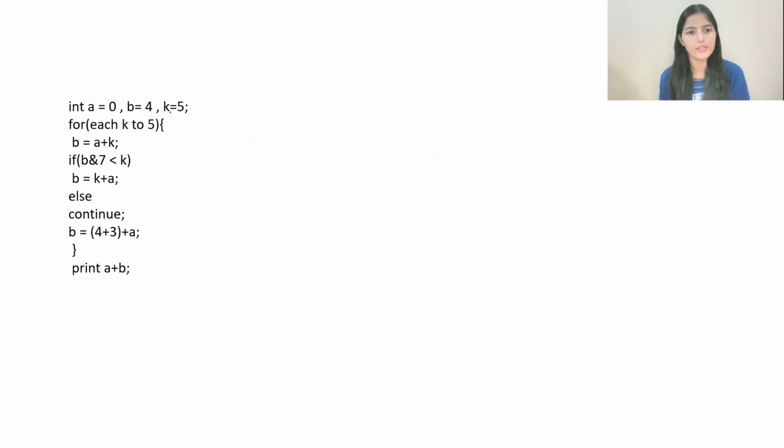So here's our next question. A equal to 0, we have 3 variables A, B and K. B equal to 4 and K equal to 5. Now we are taking a for loop for each K.